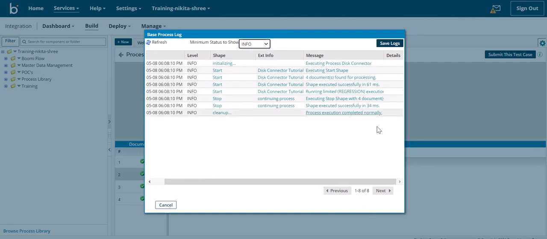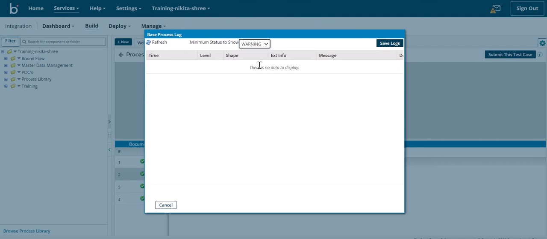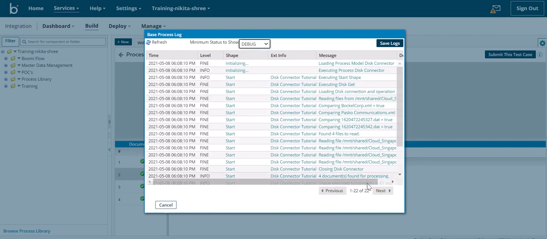If I change it to info, you can see that the number of lines is reduced from 22 to 8. Warning, there is no warning because the process was successful. Also, there is no error log because the process was successful.